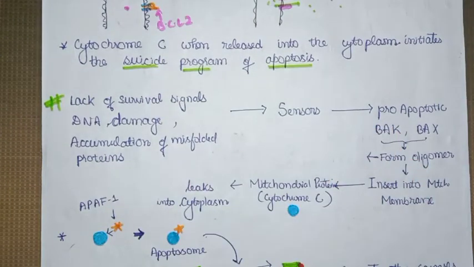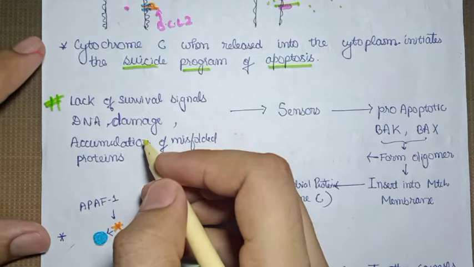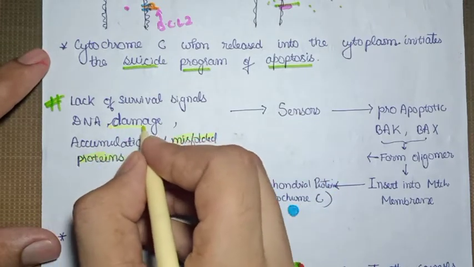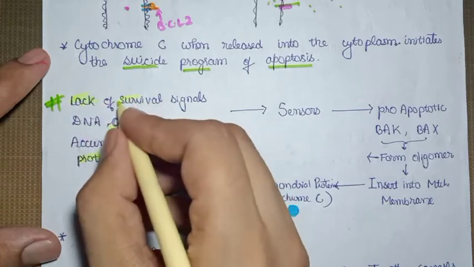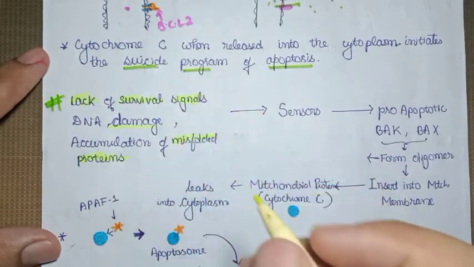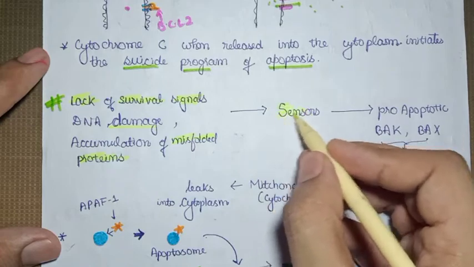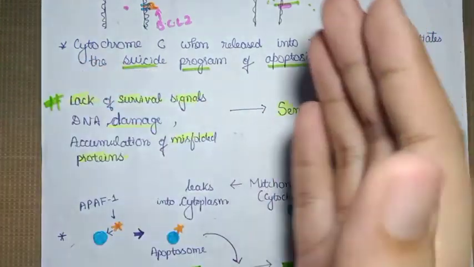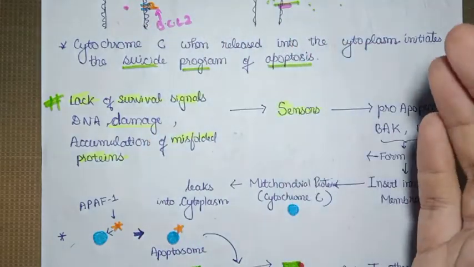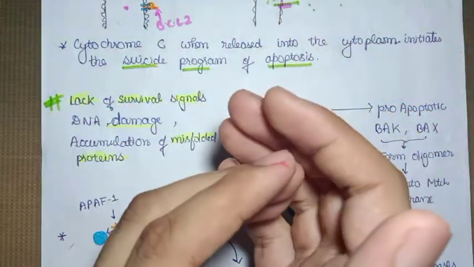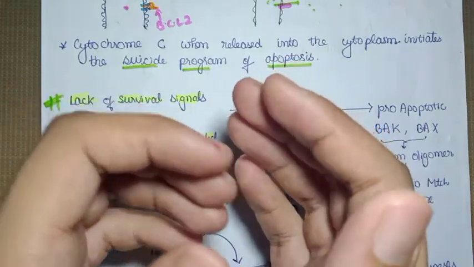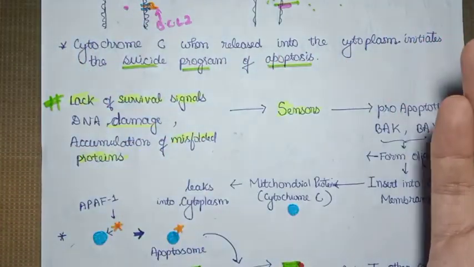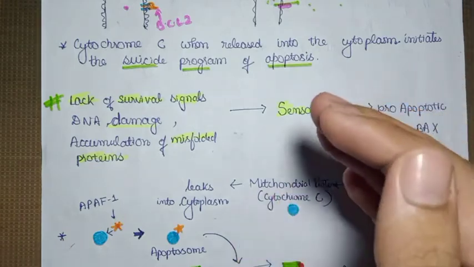So if there is a lack of survival signals, DNA damage, or accumulation of misfolded proteins, DNA damage and the lack of survival signals are basically responsible for the activation of the sensors. Genes controlling apoptosis were divided into three categories: anti-apoptotic, pro-apoptotic, and sensors. Sensors decide which type of gene to activate. Sensors can activate either the pro-apoptotic genes or the anti-apoptotic genes. So it's up to the sensor to decide.